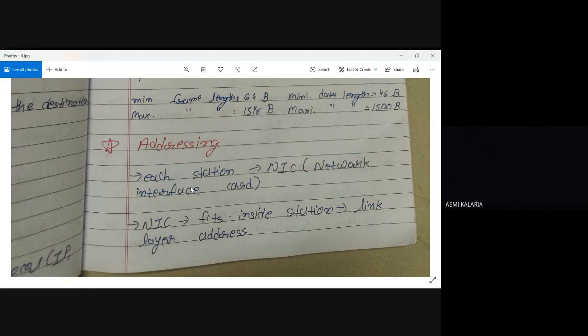It is already there in your node or system, inbuilt. The NIC has a unique number, so it is used as a link layer address. The NIC fits inside the station and is used for link layer addressing.